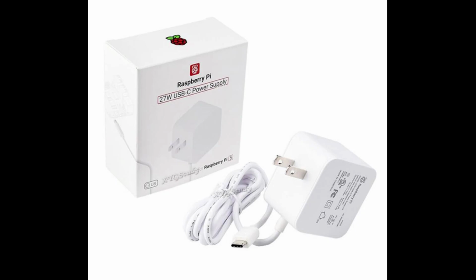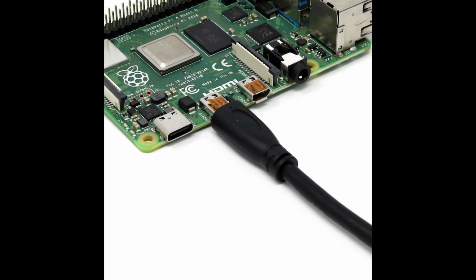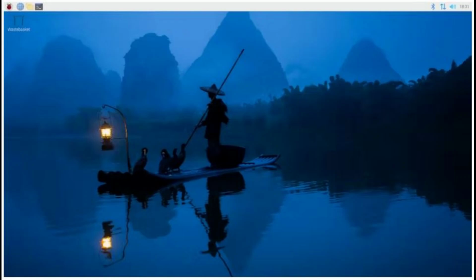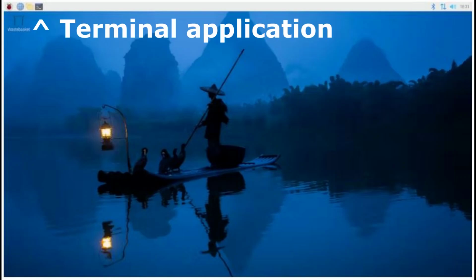It's sucking like 27 watts of power. Then plug in the keyboard, video, and mouse, and note that that video cable is a micro HDMI to a regular HDMI cable. And then you just log in. Your desktop is going to look like this, and you don't have to do a whole lot on here if you don't want to. Just click on the terminal application, and you're going to get a screen that looks like this.